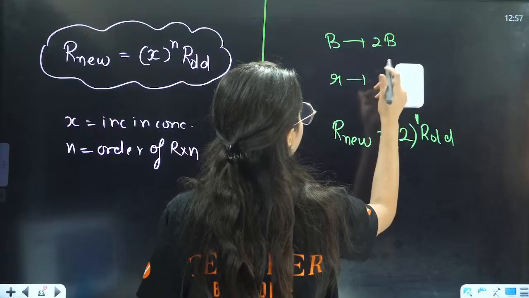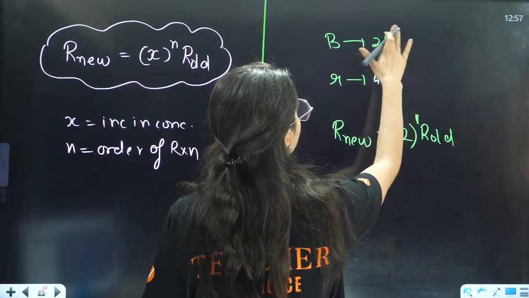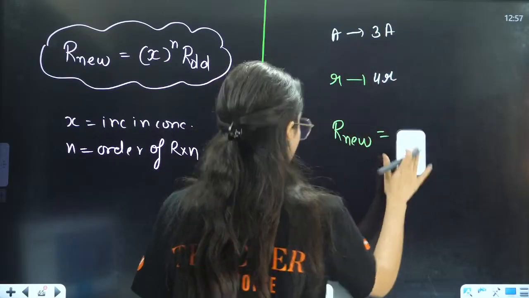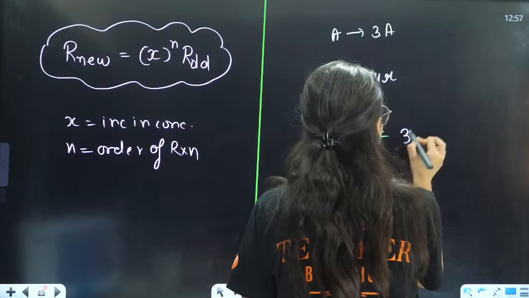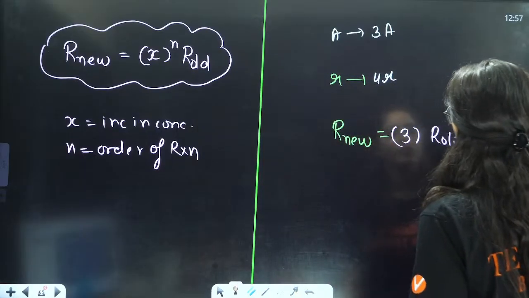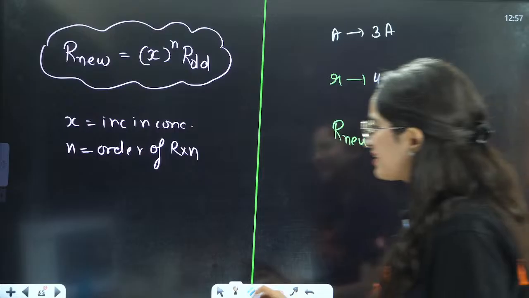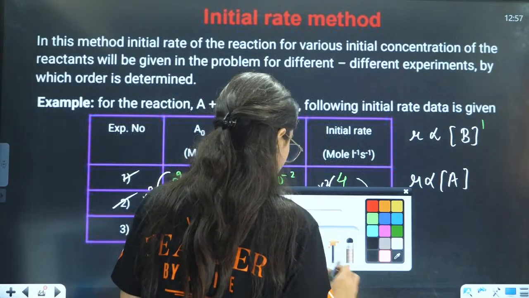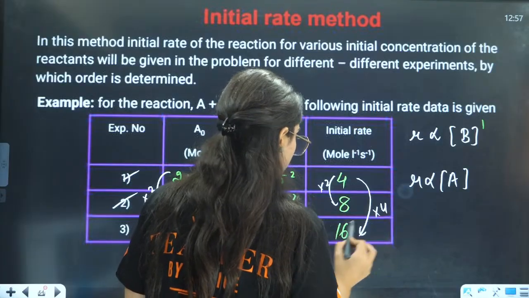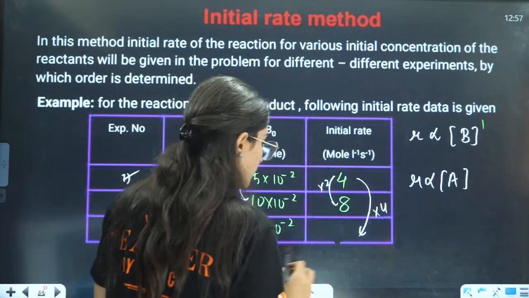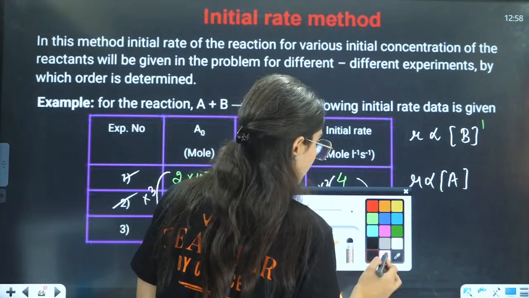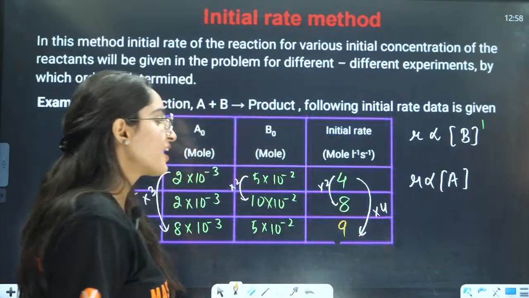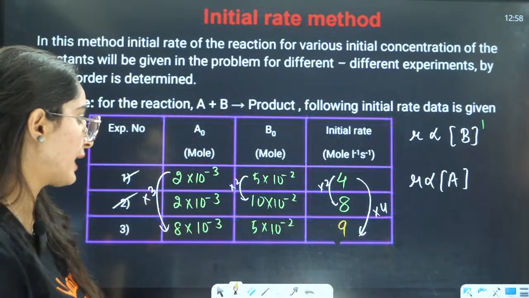If I am saying that the rate is increasing 4 times, but your A is only increasing 3 times. That means here A is 3, and this is your rate of old. I think instead of this, we should write 9 here, right? Because this is the question I have made. So in the example, they will give you a proper question which will have an answer, right? So here I am saying that this is jump to 9.